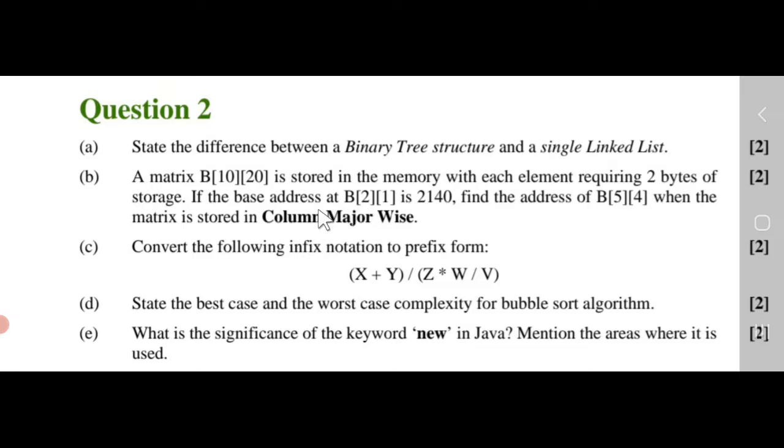Now part B. Part of this question number 2 has the address calculation. This topic is always there every year, so it's a certain thing. You need to be thorough with this topic. Do 6-7 questions from the board examination, of different types. Automatically you will be prepared, and not only column major, also row major, right? That is an important topic conceptually also, and you have to learn how to solve these problems.